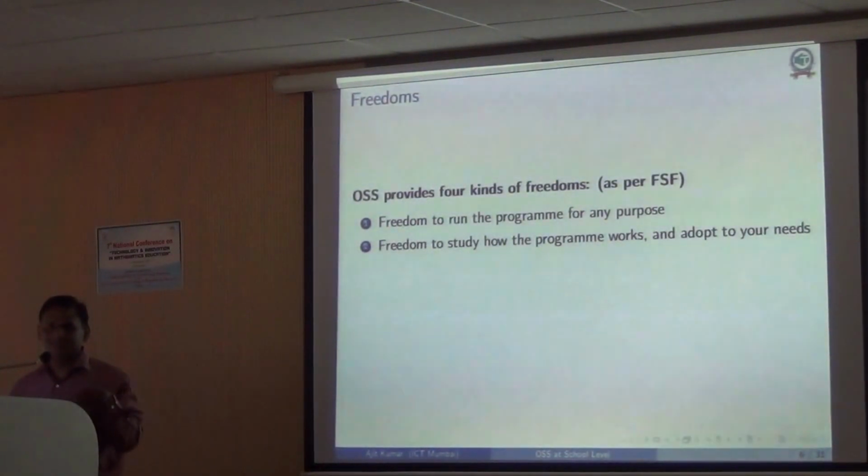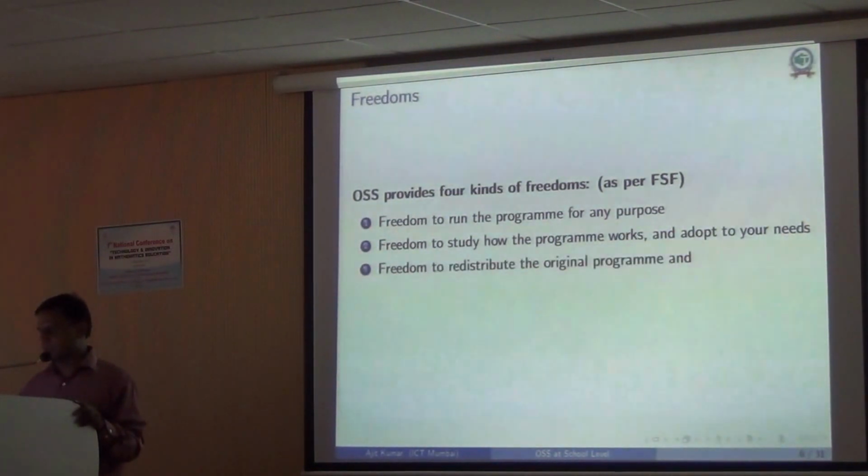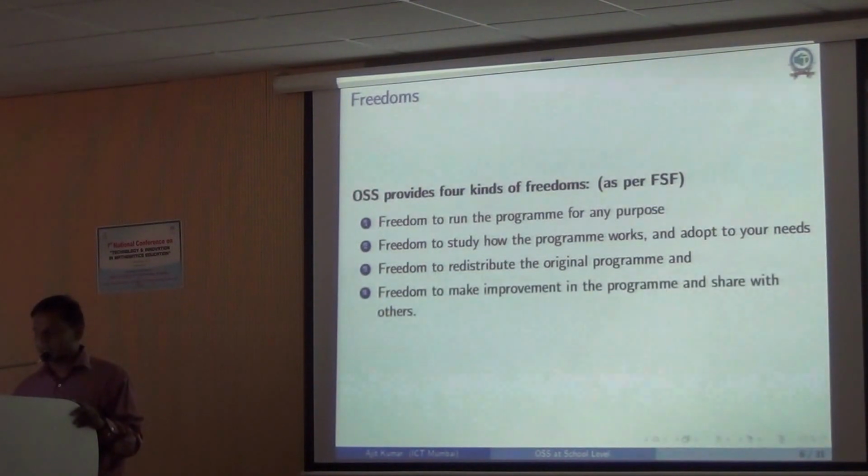Unless the program source code is available, you cannot see how the program is running and how it works, so that is very important. And then freedom to redistribute the original program, and as I said, make improvements in the program and again share them with others. Okay? So when you use free and open source software, at least you have these 4 freedoms.